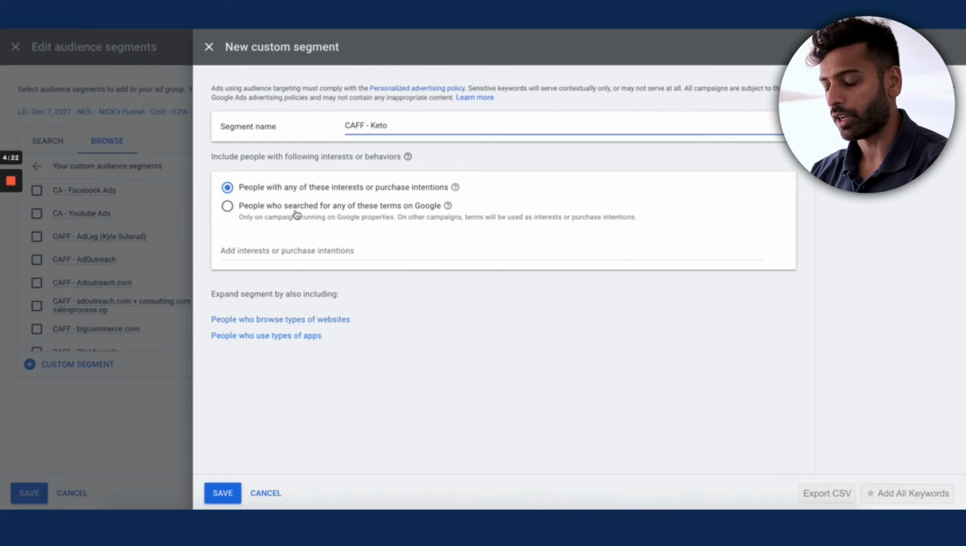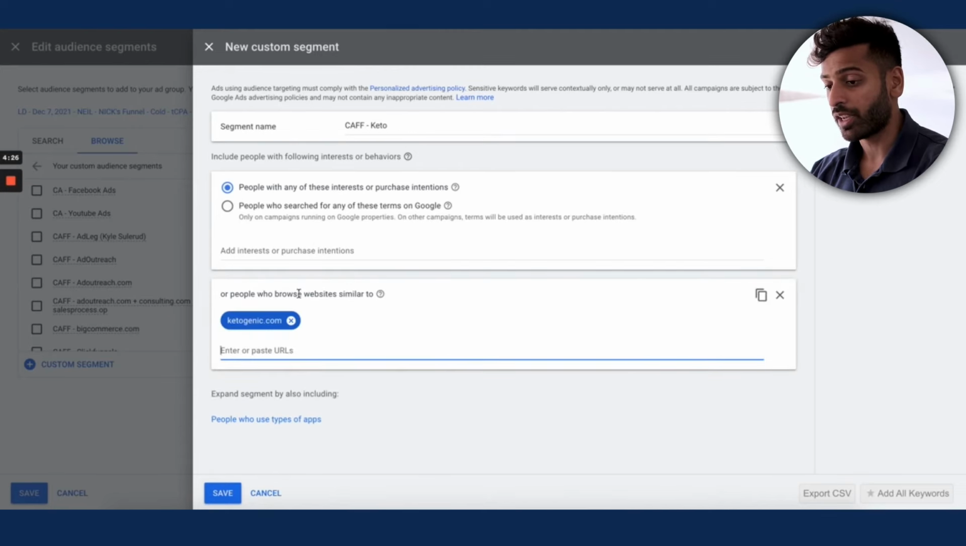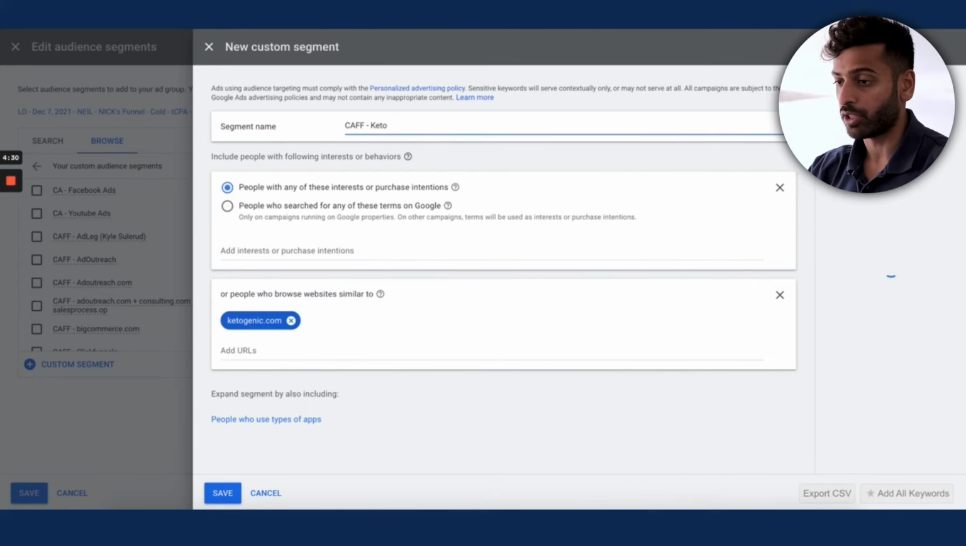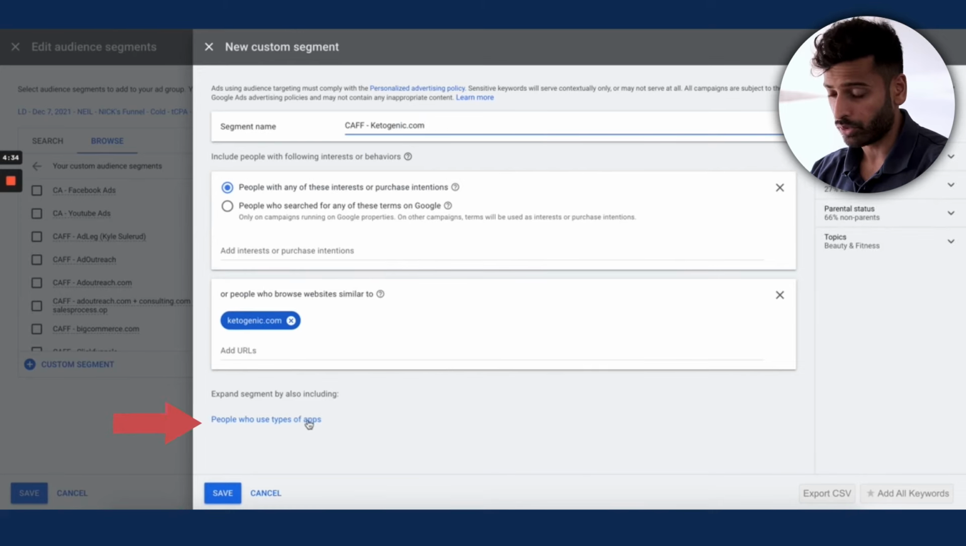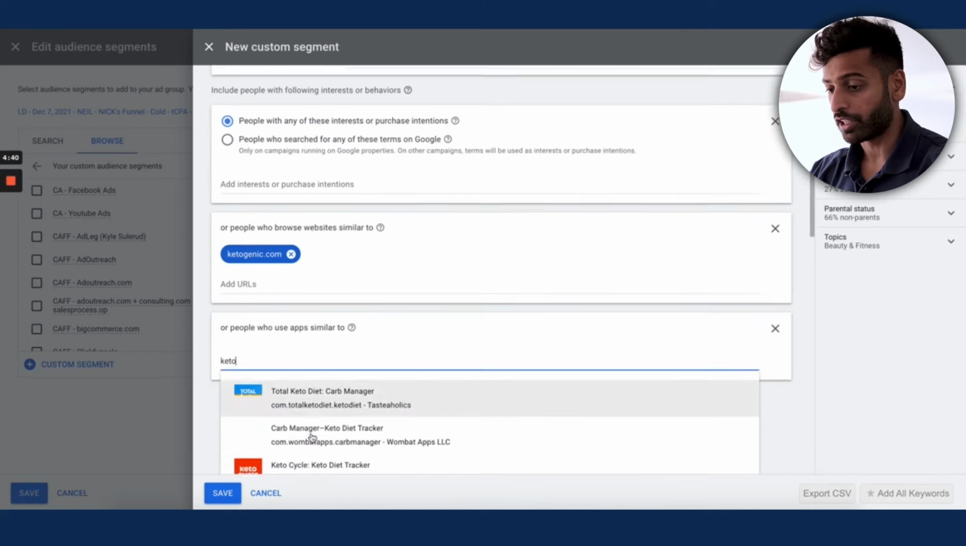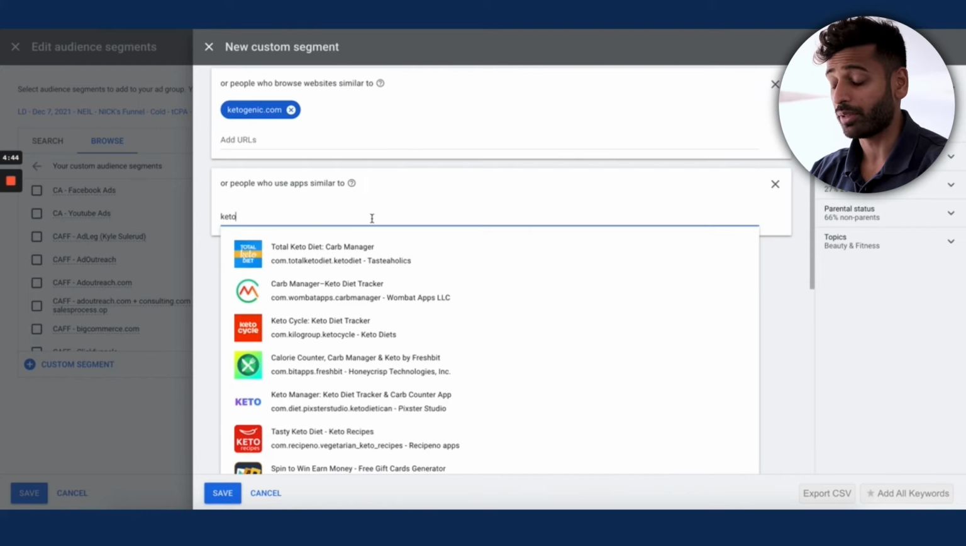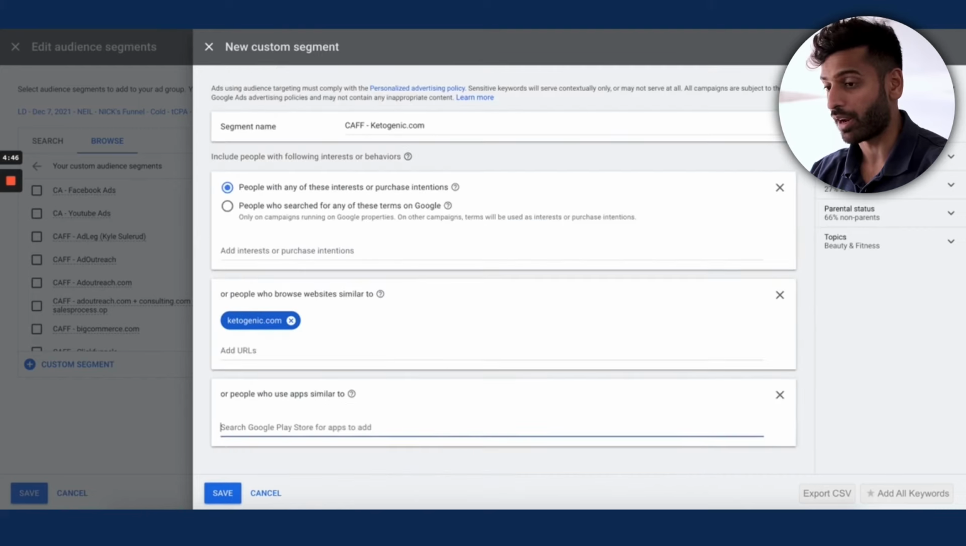And what you're going to do here is go to people who browse these types of websites, and that's it. Then you click save, and then you put in, obviously, ketogenic.com. Now you can also do people who use types of apps. So you can create audiences based on apps. This is actually really cool. If you look for keto apps, you can actually make audiences based on keto apps. So that's something that you guys should definitely try out.